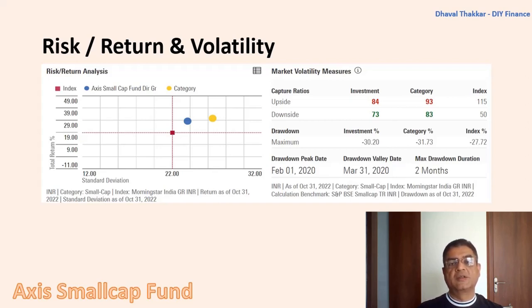Here on the x-axis we have standard deviation, whereas on the y-axis we have total returns. It is very evident from the graph that the fund has better total returns with higher standard deviation as compared to the benchmark index, but lesser total returns with less standard deviation as compared to the category average, which indicates that the fund has been able to generate better returns with high volatility as compared to the benchmark index.